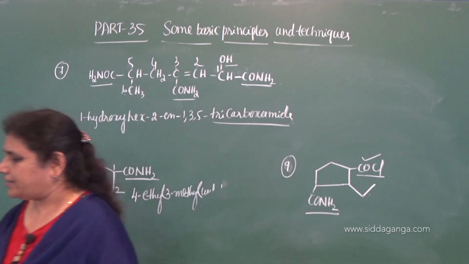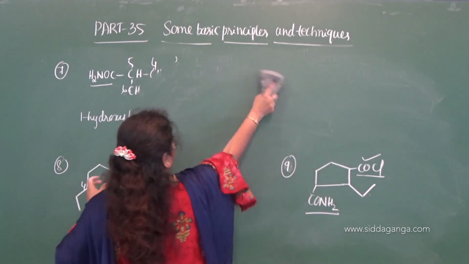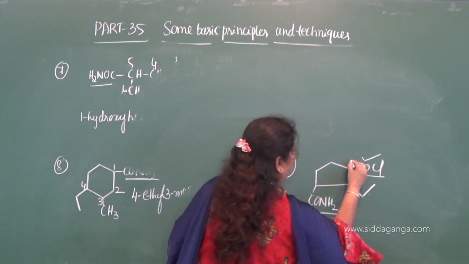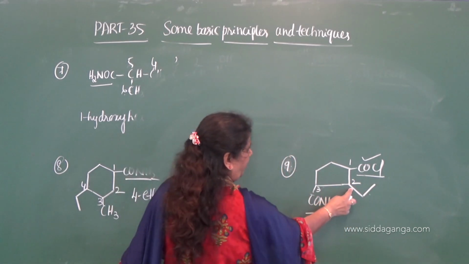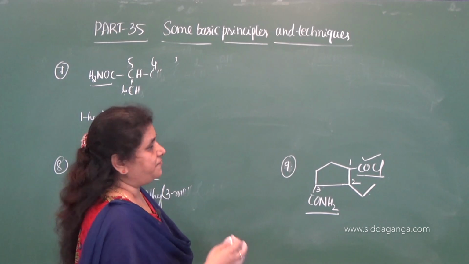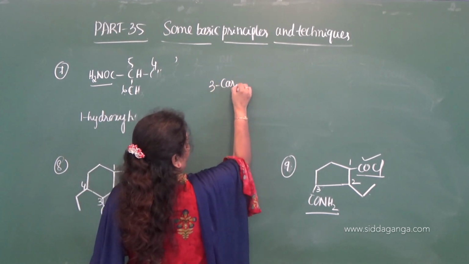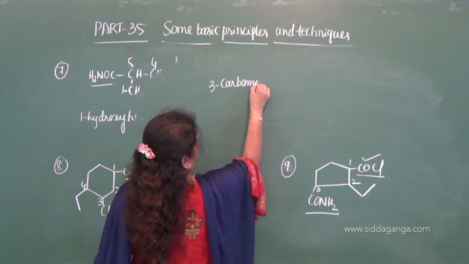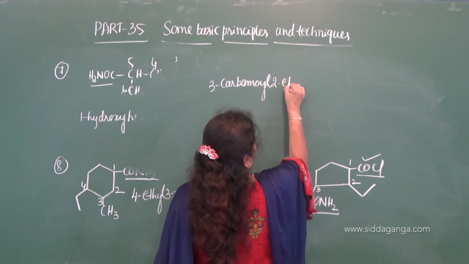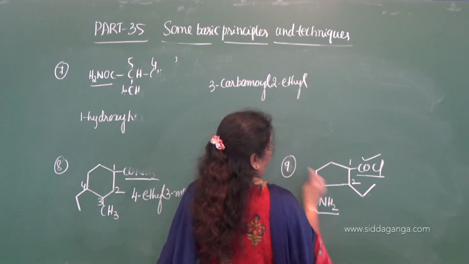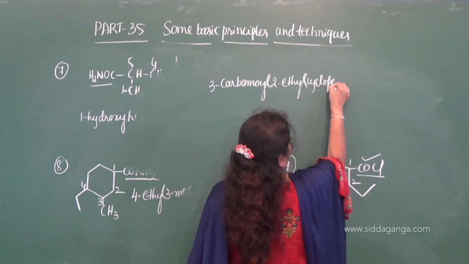Now, let me write the name for this compound. What is the name that we can write? Now, 1, 2, 3. So, ethyl and carbamoyl, which comes first according to alphabetical order? Carbamoyl. So, 3-carbamoyl, 2-ethyl, correct? What is the root word? Cyclopentane.